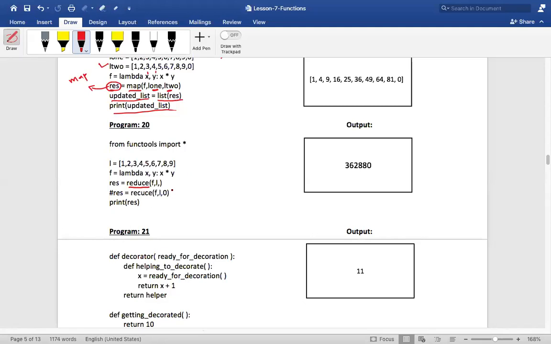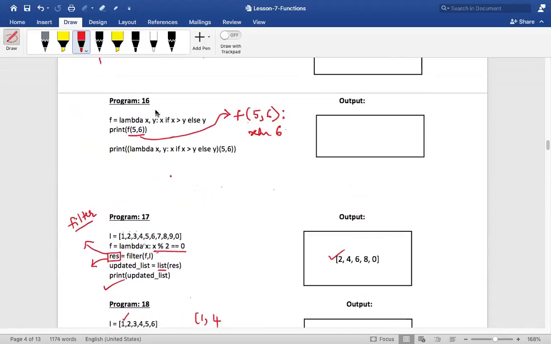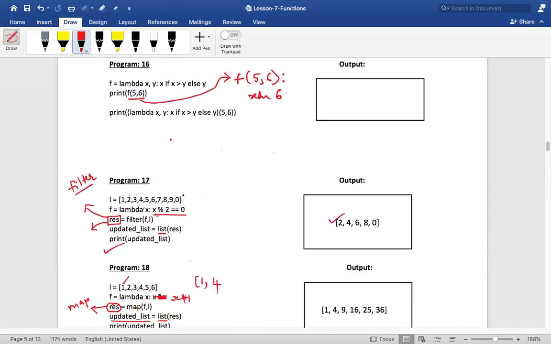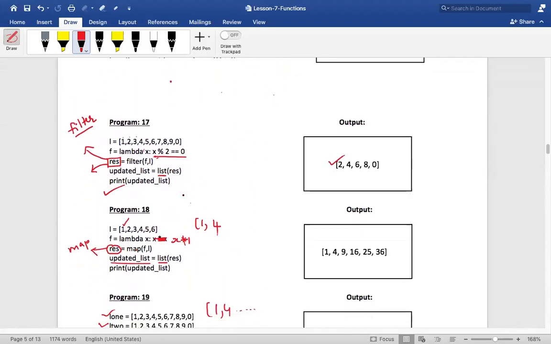See, lambda is an anonymous function that you are passing to map. Map is a normal function, and to that function you are passing a lambda object. See, first I explained to you map and filter, sir. Okay, so you understood lambda. So it is not map and lambda, it is map and filter, correct? Filter will filter out the elements.